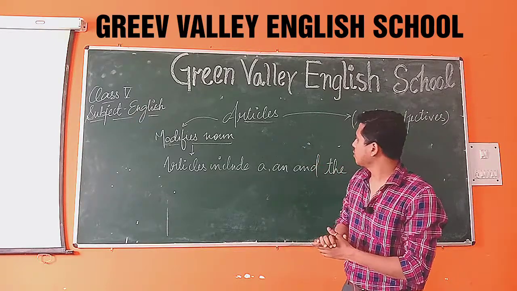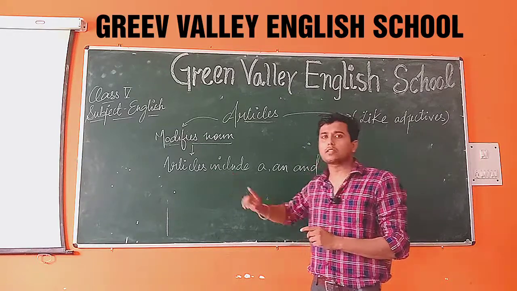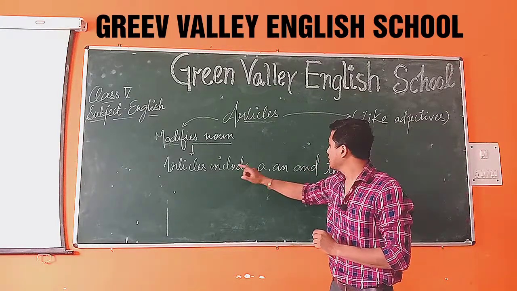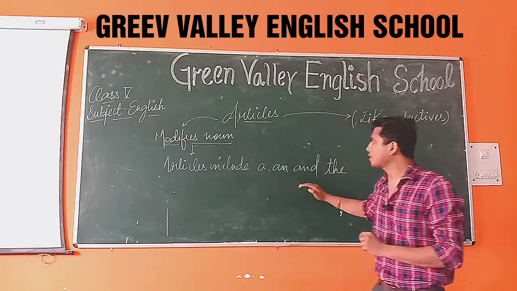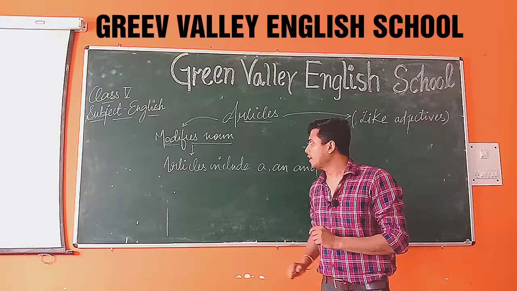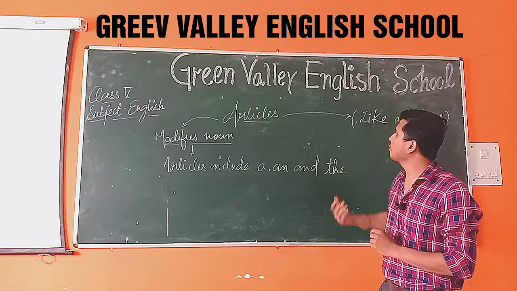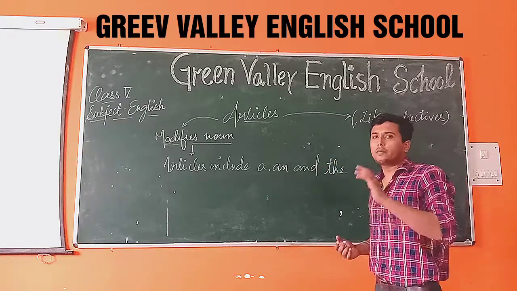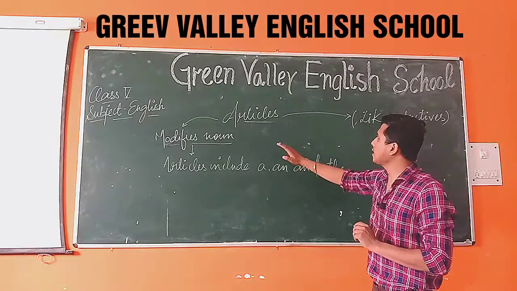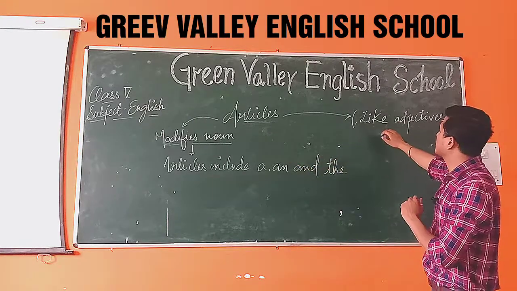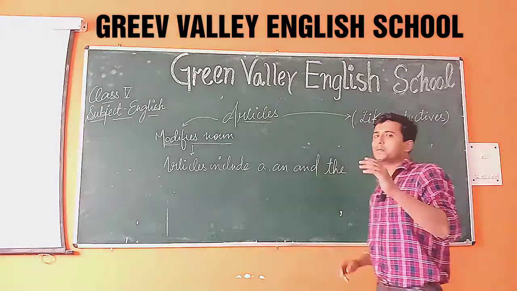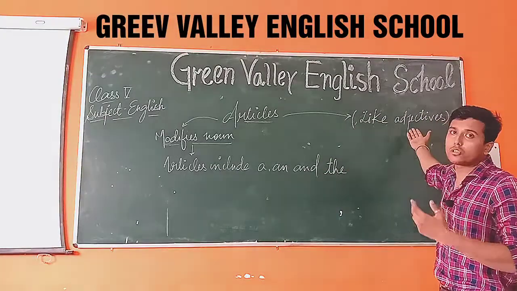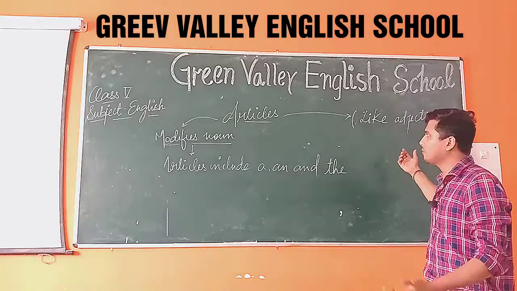So if I talk about what are the words which come in articles, those are a, an and the. These are the three words which come in articles, and by this we are going to read more about articles. Let me tell you one more thing, that articles are somewhat similar to adjectives, because adjectives also tell more about noun and pronoun in a sentence.